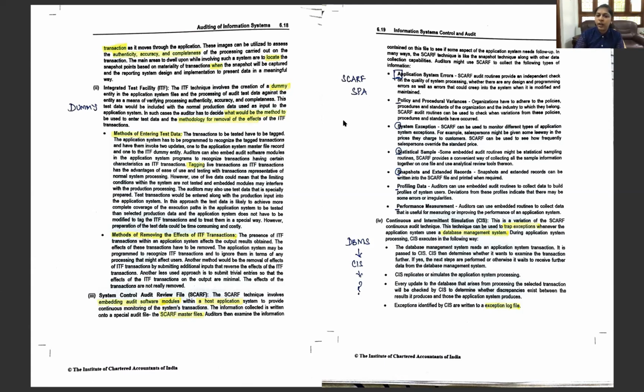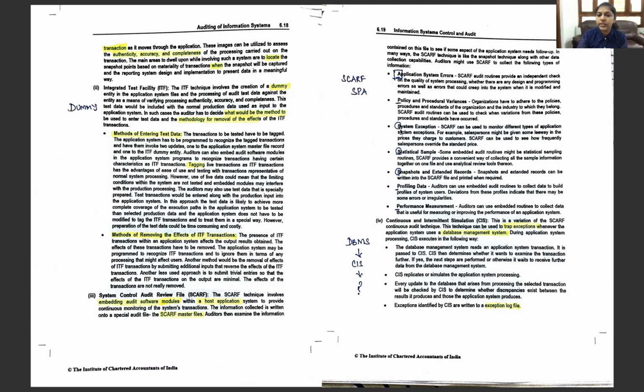So the mnemonic here is, remember that when you go to a spa, wear a scarf, okay? When you go to a spa, wear a scarf. So for scarf, we need a spa. So S for system exceptions, S for statistical samples, S for snapshots and extended records. You already saw the snapshot method.